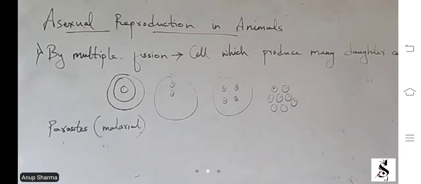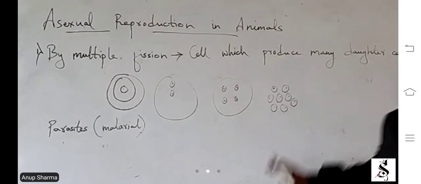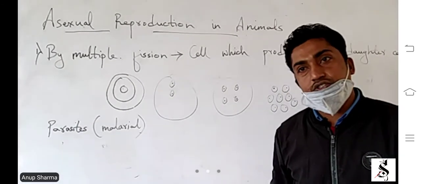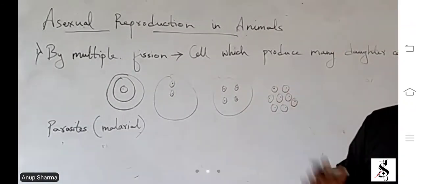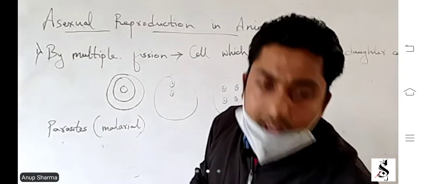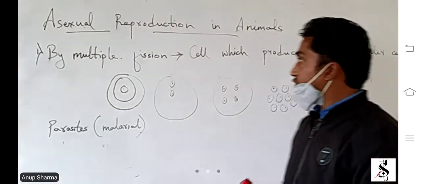Got it? So in binary fission 2 daughter cells are produced, whereas in multiple fission many daughter cells are produced, and that too asexually. No male and female gamete is required.